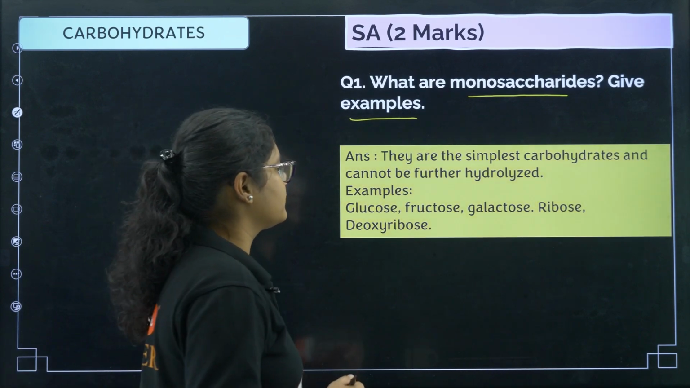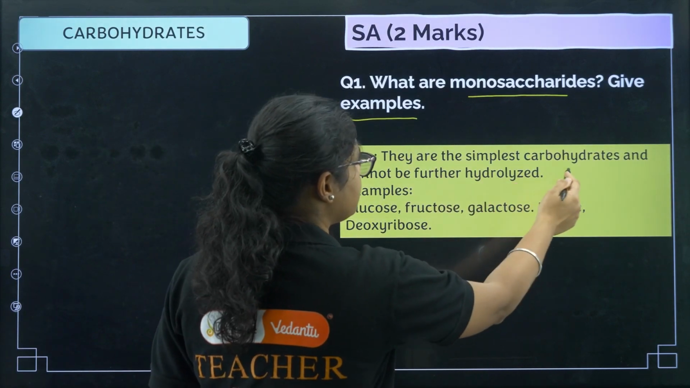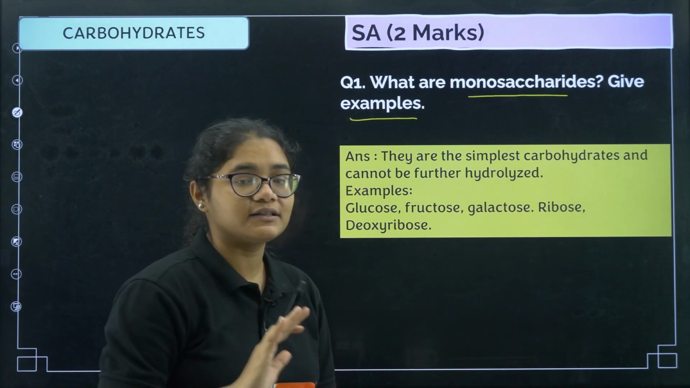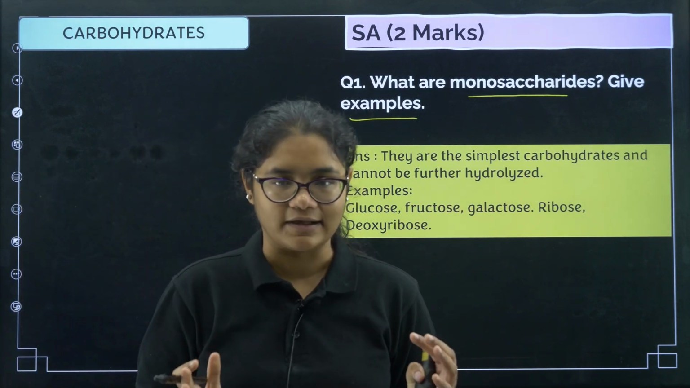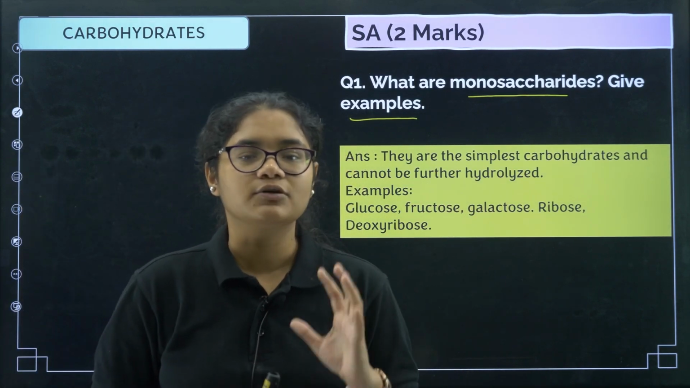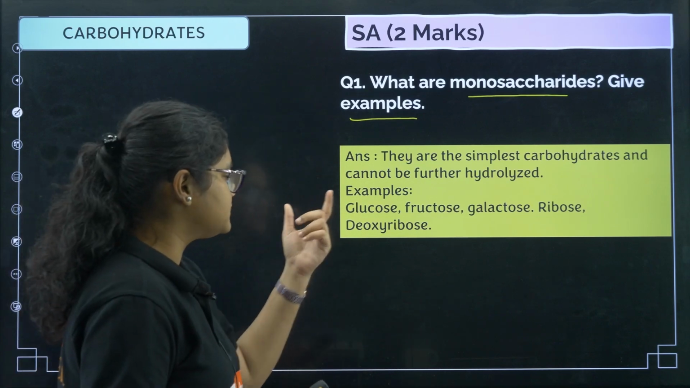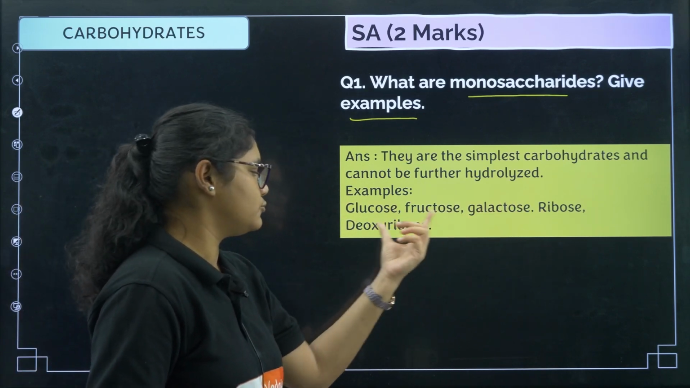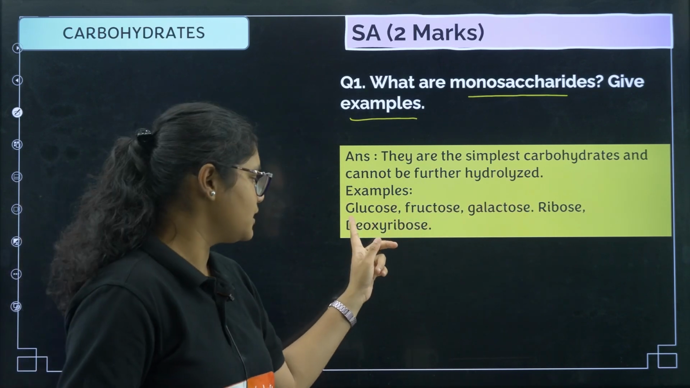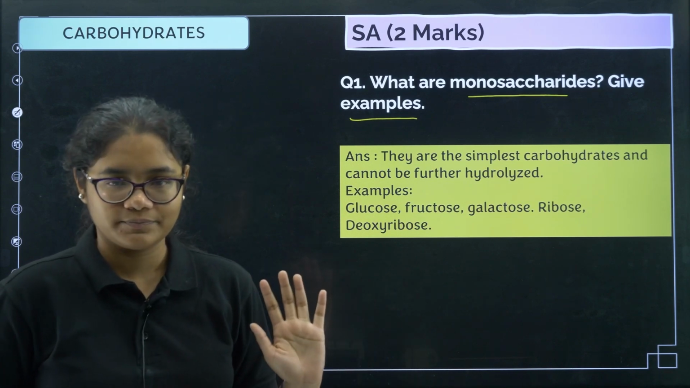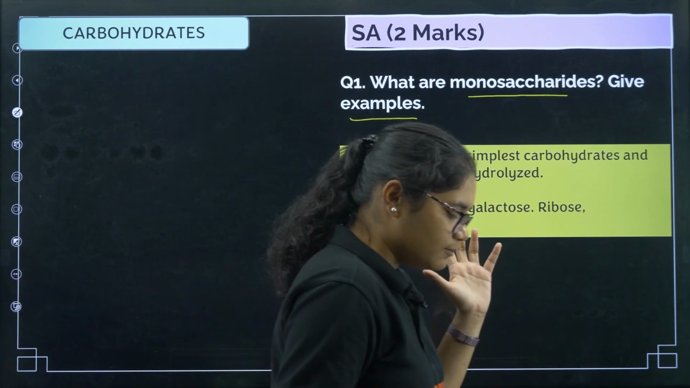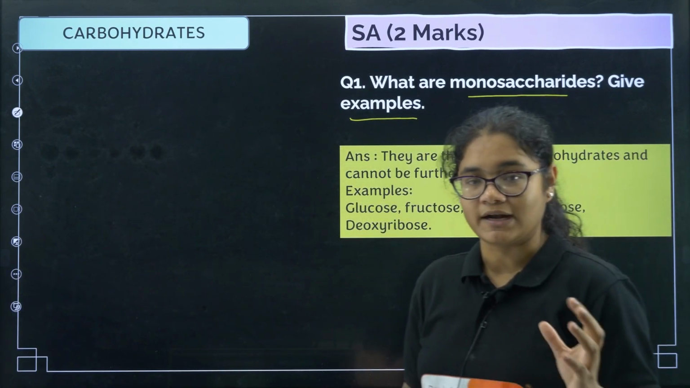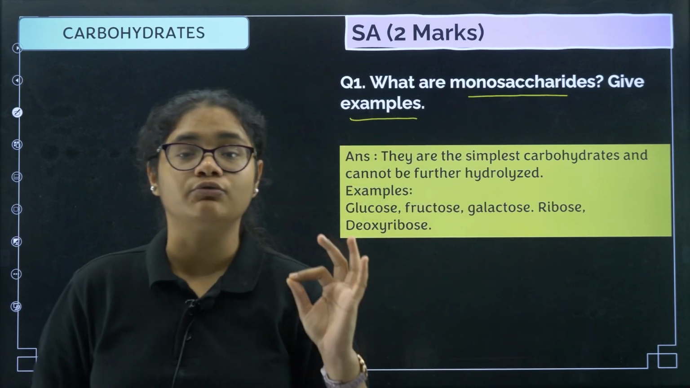Okay, so for the answer you can write, they are the simplest carbohydrates and cannot be further hydrolyzed. You cannot break a monosaccharide, right? So that is what is called as monosaccharide. Examples: glucose, fructose, galactose, ribose, deoxyribose. You can just remember glucose and fructose. Clear? What is monosaccharide? Monosaccharides are the units of carbohydrates which cannot be further hydrolyzed.